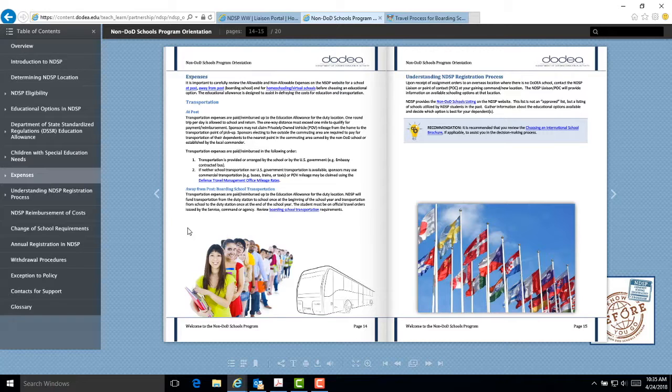Transportation away from post or boarding school. The NDSP will fund transportation to and from the duty station to school once at the beginning of the school year and once at the end of the school year, up to the DSSR allowance. The student must be on orders, and travel should be arranged through the sponsor's command or agency. Self-procurement of tickets is not allowed. For more detailed information, click on the link for boarding school transportation.